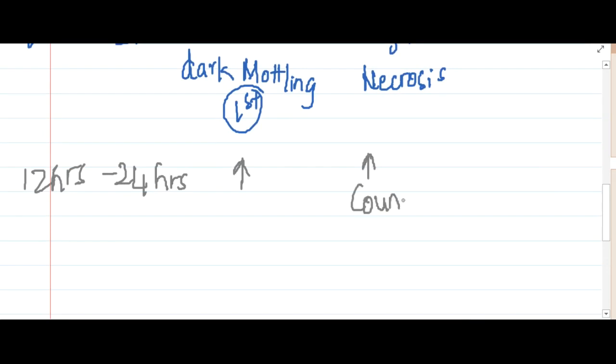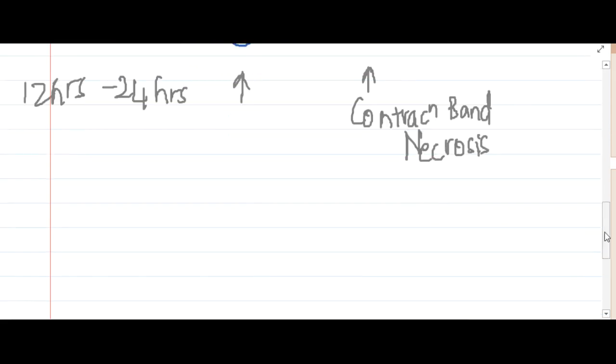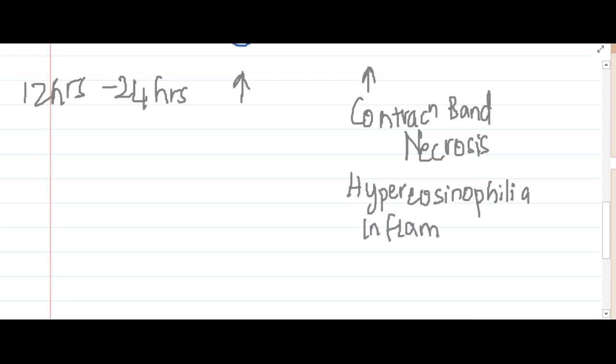Along with this coagulative necrosis, you will see contraction band necrosis, and you will also see hypereosinophilia, that is, increased eosinophilic staining. You will also see inflammation here, because obviously you are going to see neutrophils.